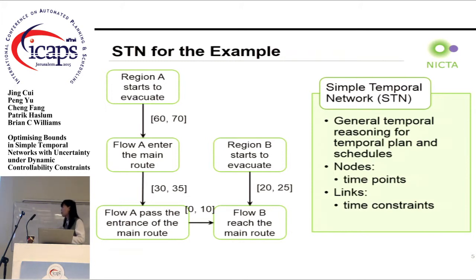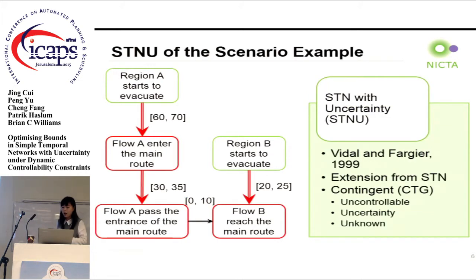Ideally, we want the scheduler to control every node and every constraint, the duration of this schedule. But it's not true in real life. That's why the simple temporal network with uncertainty is introduced. It is the extension of the STN by introducing uncontrollable nodes and links.